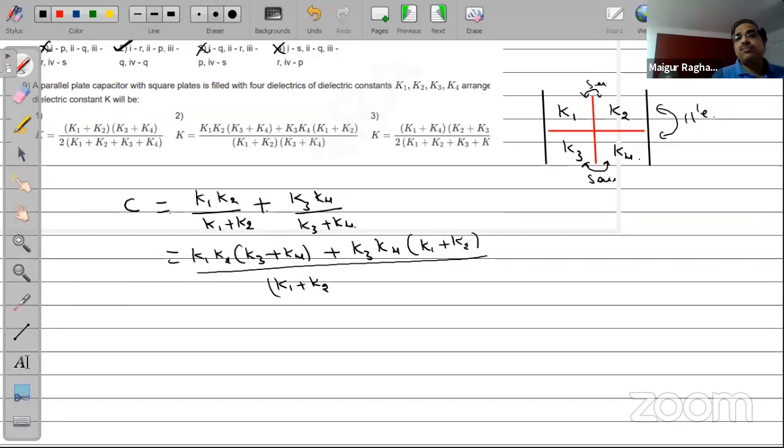So very interesting problem. This figure was missing. Please write down this figure. So these are the two plates of the capacitor being given, and these are the dielectric mediums. So the dielectric mediums are given in this way. Okay, so can I go to my next set of questions?